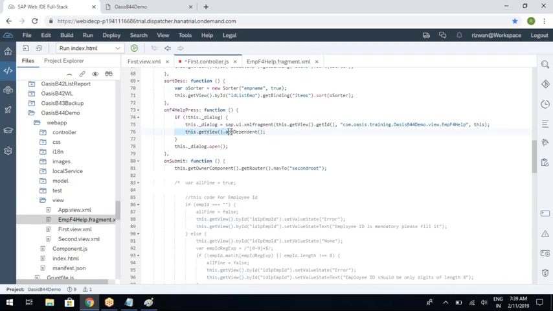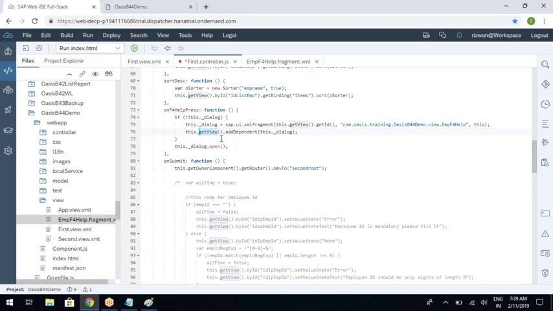And you are making this particular fragment, this.getView().addDependent. You need to make this dialog, that is your fragment, a dependent of your view. The moment you make the fragment object a dependent of the view, only then can you access all the UI elements and perform any action in this controller.